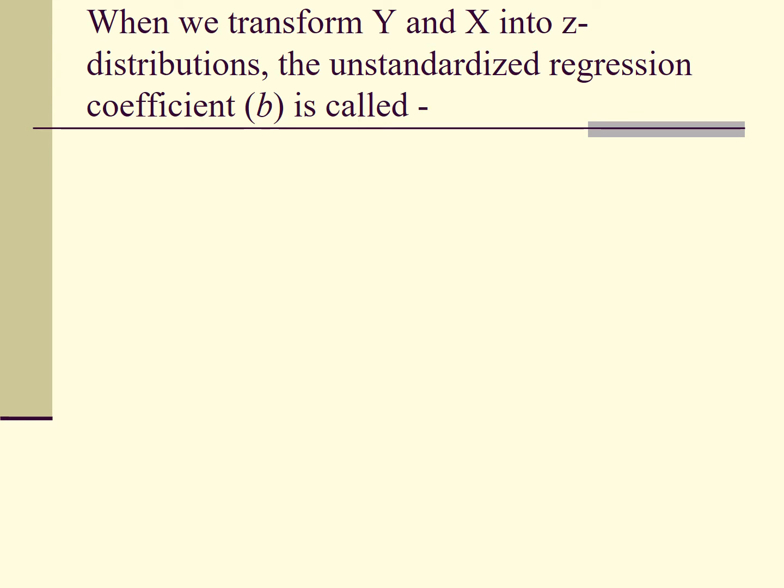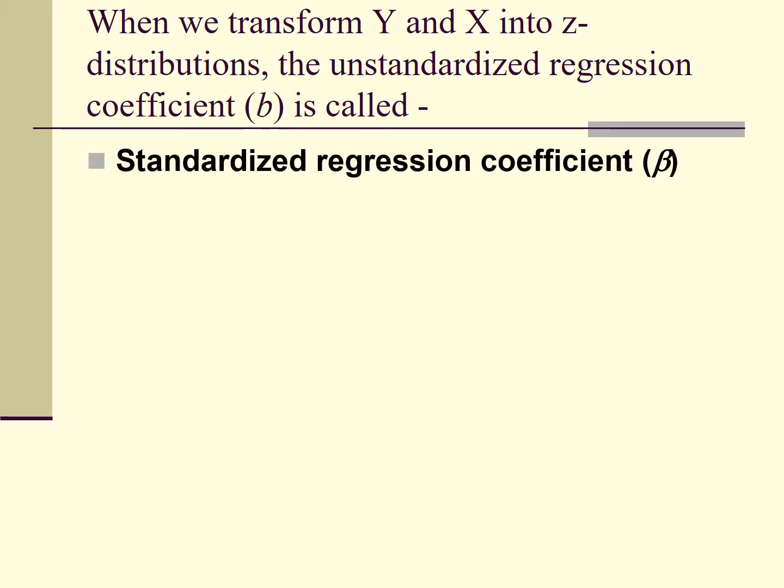Therefore, when we transform x and y into z distributions, the unstandardized regression coefficient, the b value or b weight, becomes a standardized regression coefficient, and we use beta to represent it. And beta equals r multiplied by sy divided by sx.